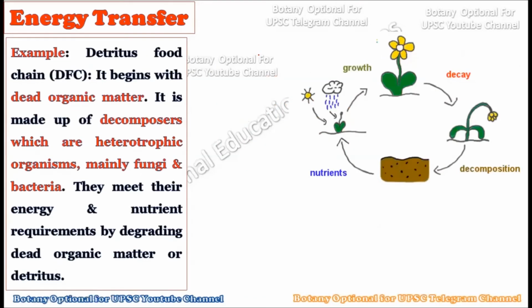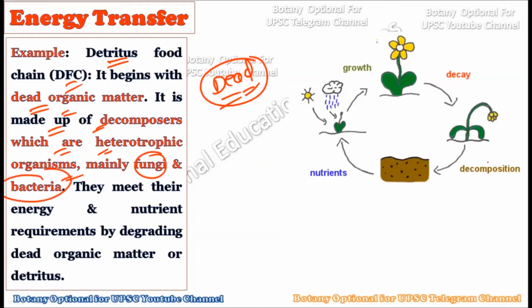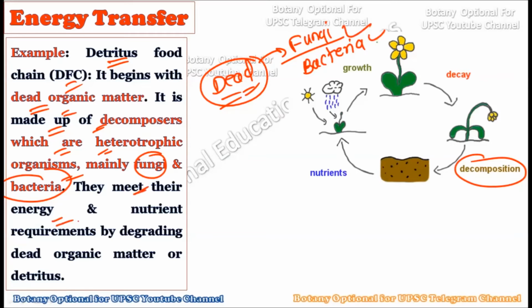Now let us take the example of the detritus food chain, how the energy gets transferred within the successive trophic levels. It begins with the dead organic matter. The very first thing to remember regarding the detritus food chain is that it always starts from the dead organic matter. It is made up of the decomposers, which are heterotrophic organisms, mainly fungi and bacteria. The organisms involved in this are primarily heterotrophic organisms which cannot prepare their own food, for example fungi and bacteria. They meet their energy and nutrient requirements by degrading the dead organic matter or detritus.